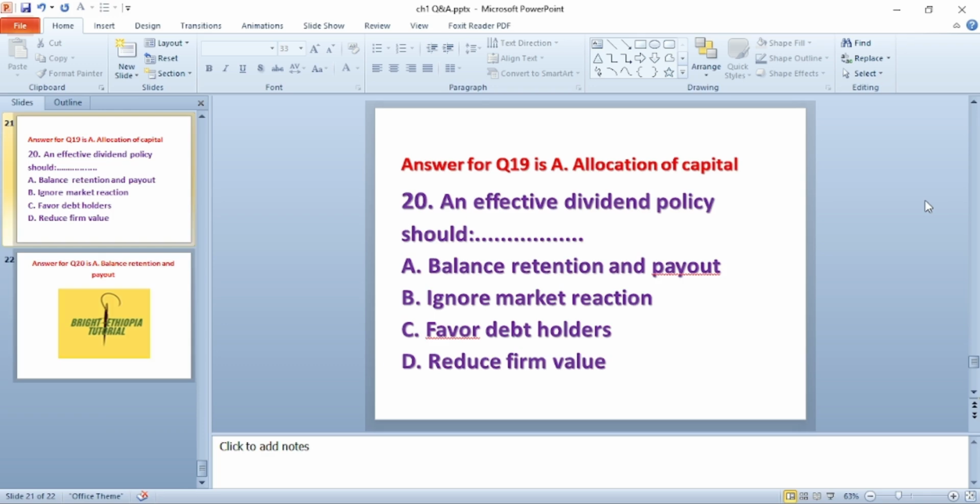Question number 20. An effective dividend policy should dash: A. Balance retention and payout. B. Ignore market reaction. C. Favor debt holders. D. Reduce firm's value. The answer is A. Balance retention and payout.